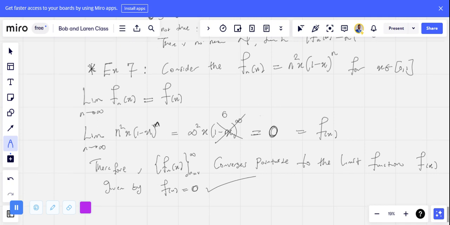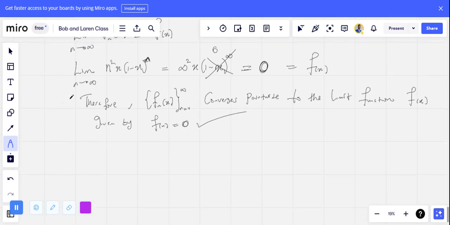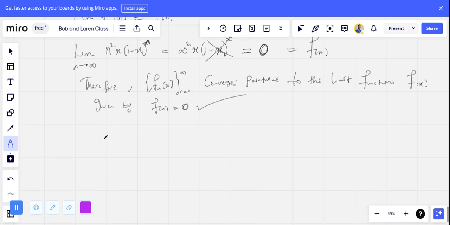So that means if you are given a function and asked to show that it's pointwise convergent, you just take the limit of that function as n tends to infinity. Most of the time you can have either of two answers: 0 or infinity. If you have 0, that means it converges pointwise. But if you have infinity, that means it diverges, or it is not pointwise convergent. That's all you can say.